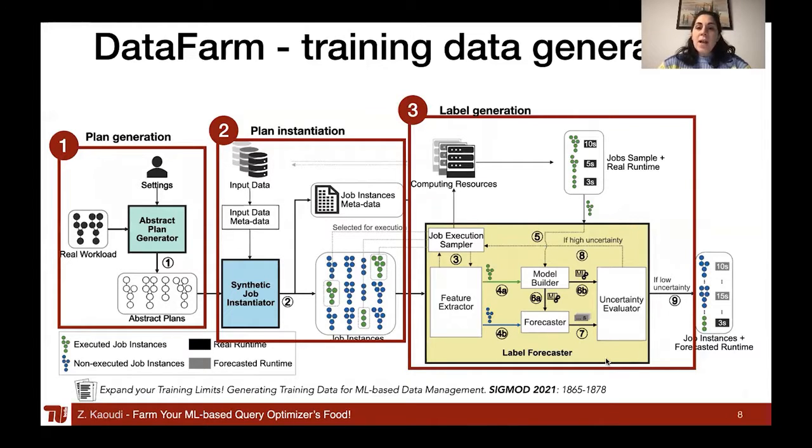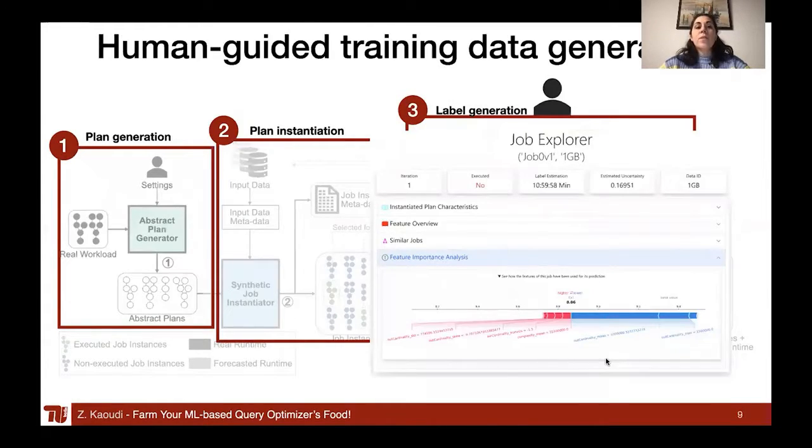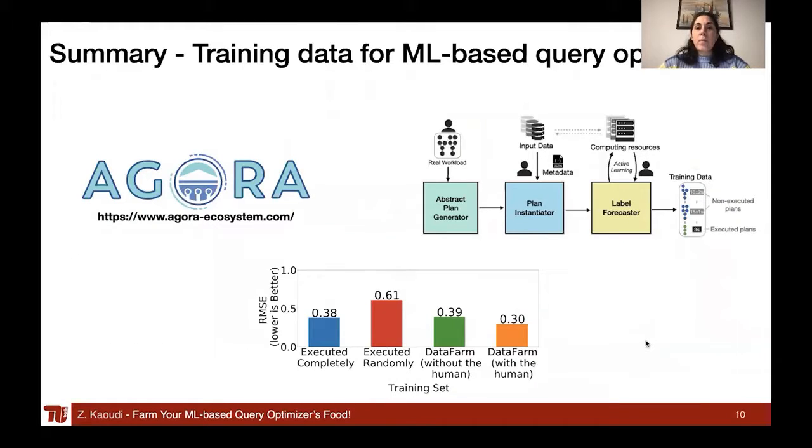To further enhance the process of labeling, we have decided to include the human in the loop, who has insights on which jobs actually would be useful to execute and which not. And this is done via a very insightful and intuitive user interface where he can profile different jobs and compare them. Thank you very much.